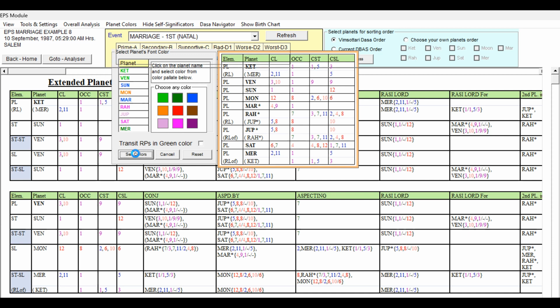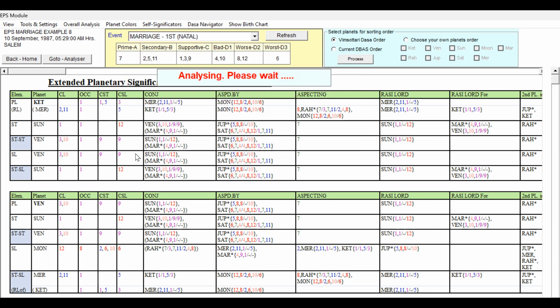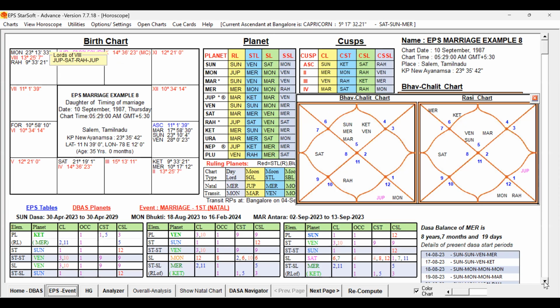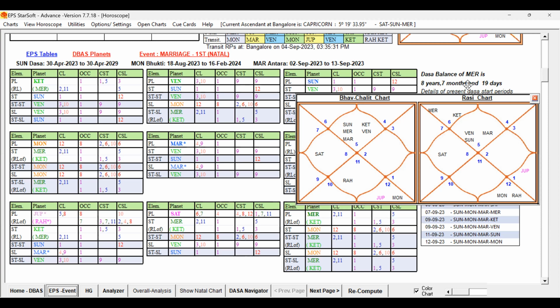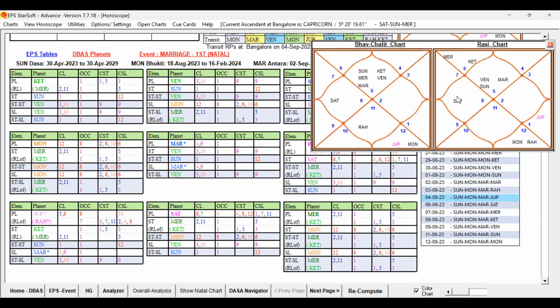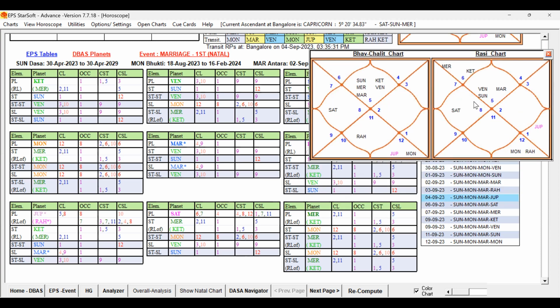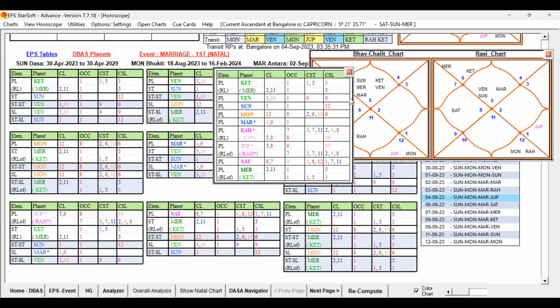Let me set the colors now, and let us go to the home page and check the destiny. So let us check the destiny now. Just a minute. Yes. Now what we have to do is open the significators.